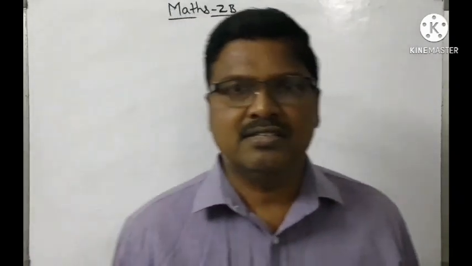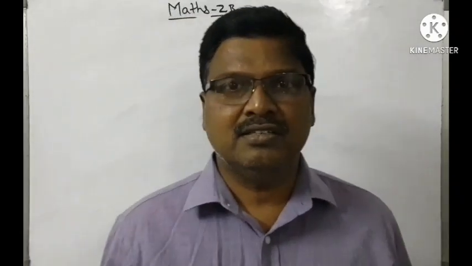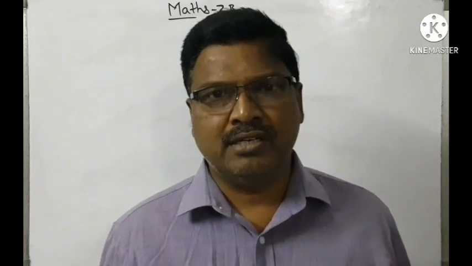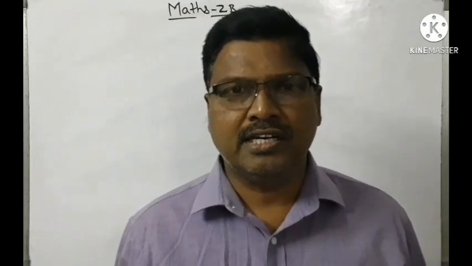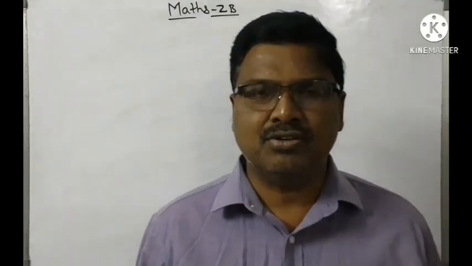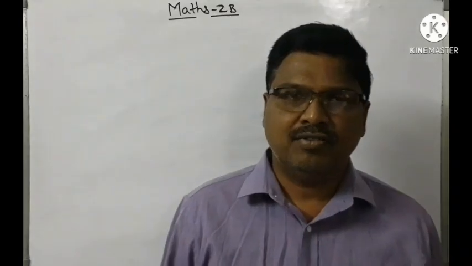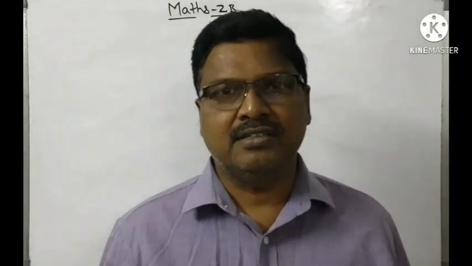Another thing is this time they have increased the choice. Already I told you in my previous video, MATS 2A. So 10 SAQs you are going to get, out of which you have to write only 5 SAQs, and 10 LAQs, out of which you have to write only 5 LAQs. That I have already explained in MATS 2A, my previous video. So this is the extension of that one.